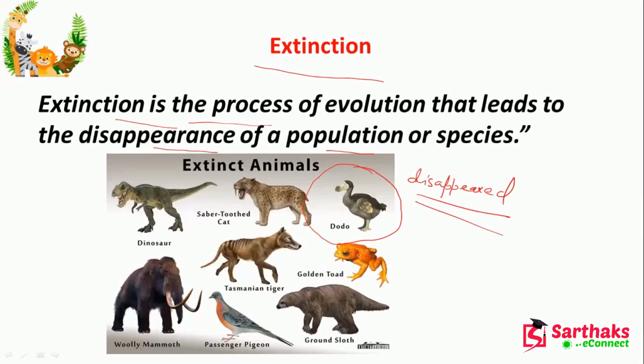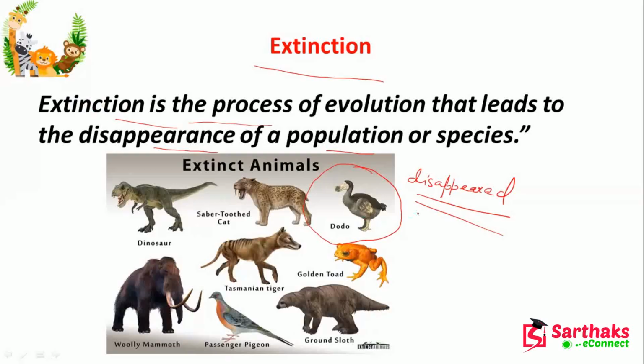This is a particular species, the golden toad. Now we cannot see this one. Ground sloth, Tasmanian tiger, woolly mammoth, this type of pigeon, the passenger pigeon. These dinosaurs, we cannot see. So this is extinction. Extinction means disappearance of a particular species.